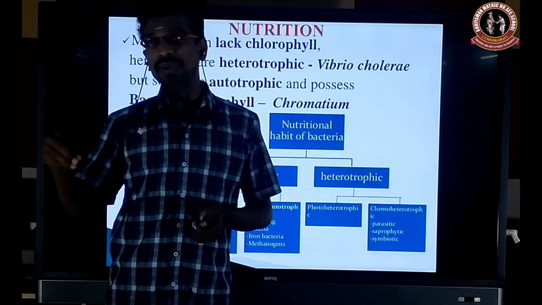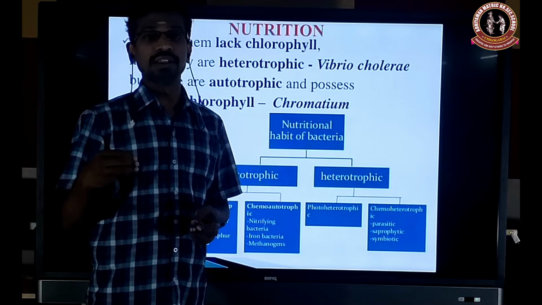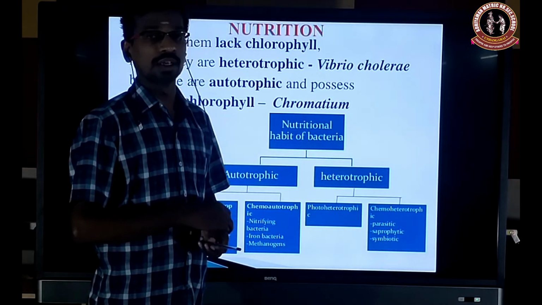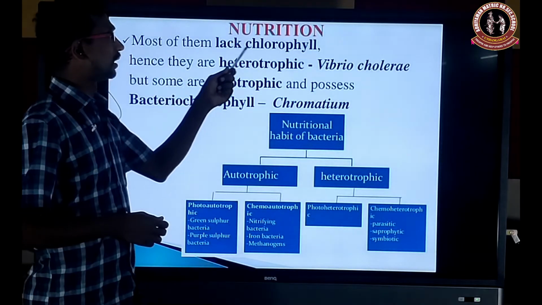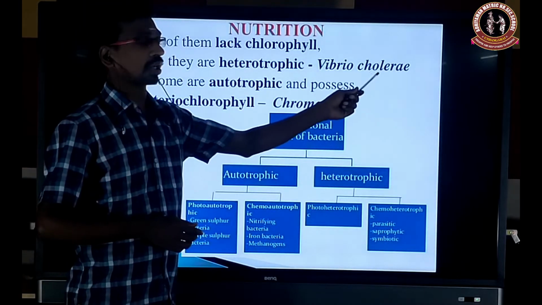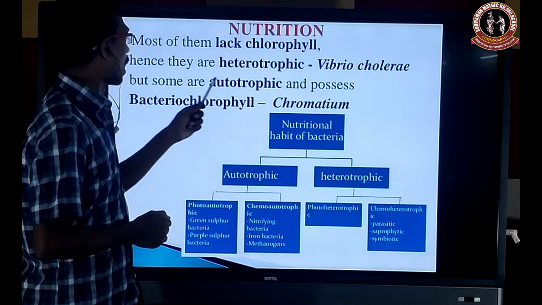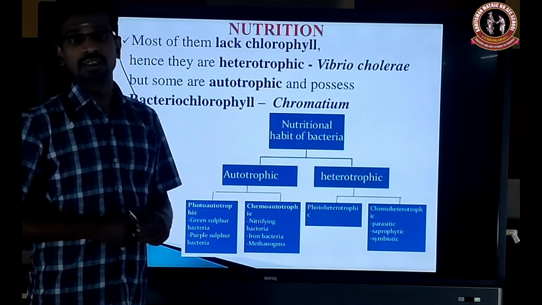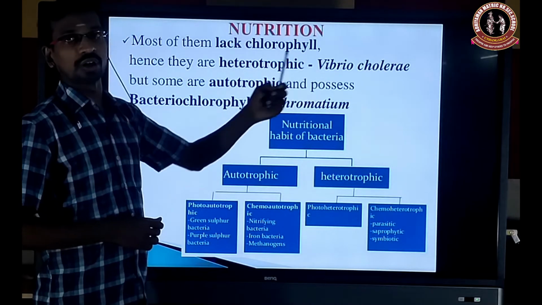So the heterotrophs are divided into parasitic, symbiotic and saprophytic. Here most bacteria lack chlorophyll, which is not very common, and hence they are called heterotrophs, for example Vibrio cholerae. So it is one of the heterotrophic bacteria. And autotrophic bacteria possess bacteriochlorophyll, for example Chromatium. It's an example of a photoautotroph. So the heterotroph example is Vibrio cholerae.